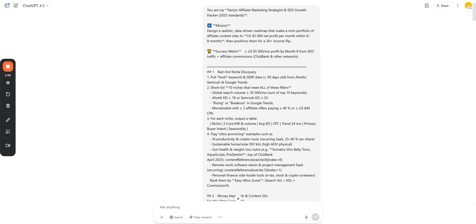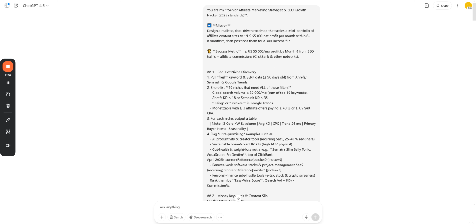It's going to pick out red hot niches, but it's going to pull fresh keywords and search engine result page data under 90 days old from Ahrefs, SEMrush and Google Trends. It's going to give you a short list of niches that meet this criteria, over 30,000 searches a month. It's also keyword difficulty is below 18 and on SEMrush 35, rising or breakout. So it's just picking out niches that are good, that get searches but without a huge amount of competition.